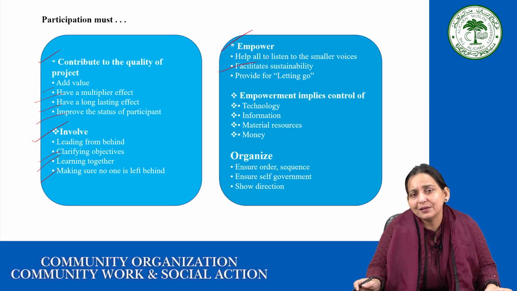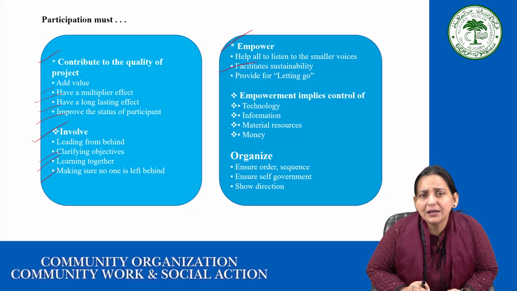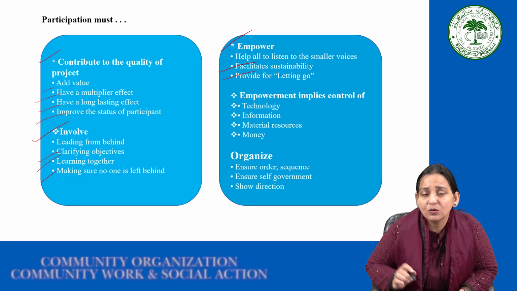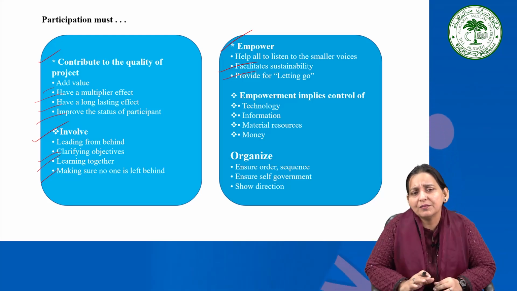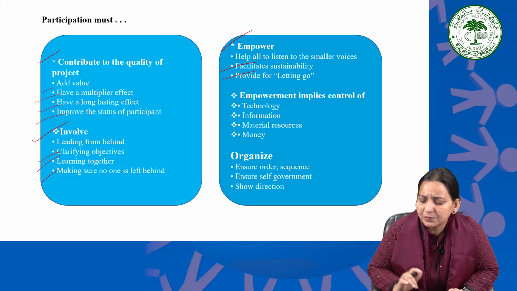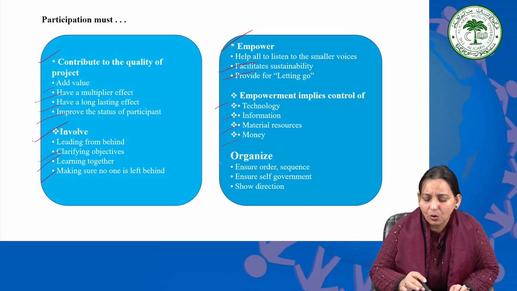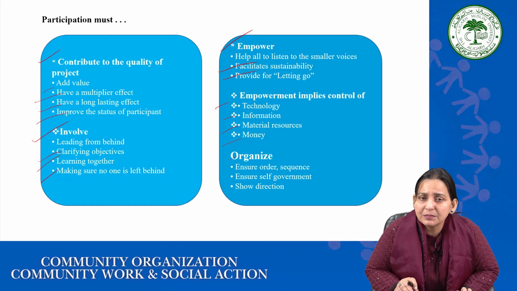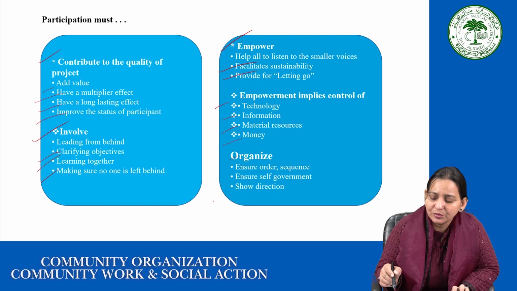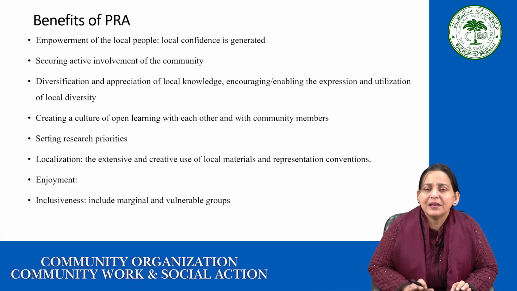Facilitates sustainability. Sustainability means that today they are participating, tomorrow they are not just running away. You have to create such a situation that everyone would feel happy to participate every time. Provide for letting go: if anything is not considered to be included, you have given this chance for letting go. Empowerment implies control of technology, information, material resources and money. And then organize, to ensure order, sequence, self-government, and direction. This is how you have to organize the whole activity as a facilitator. Just moving ahead, benefits of PRA.